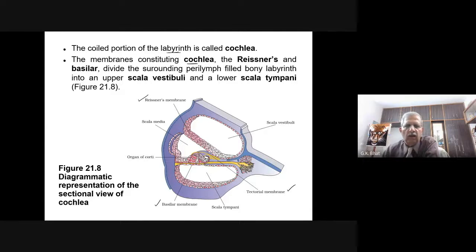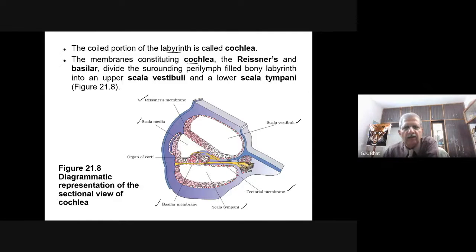Now, the cochlea is divided into three compartments. One is scala vestibuli, another is called scala media, and one more is called scala tympani. How did these three compartments get formed?